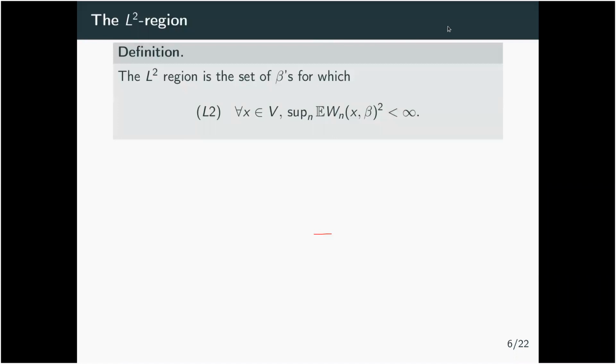So let me continue with another region, which will be quite convenient and interesting, called the L2 region, which is when we ask for the partition function W to be bounded in L2.